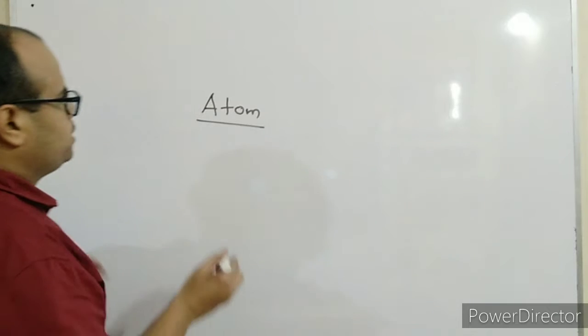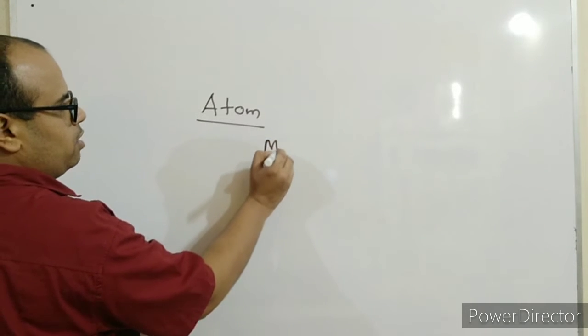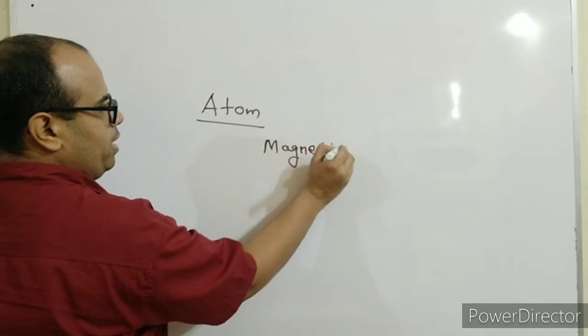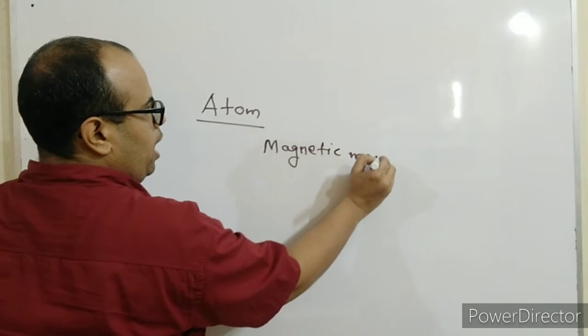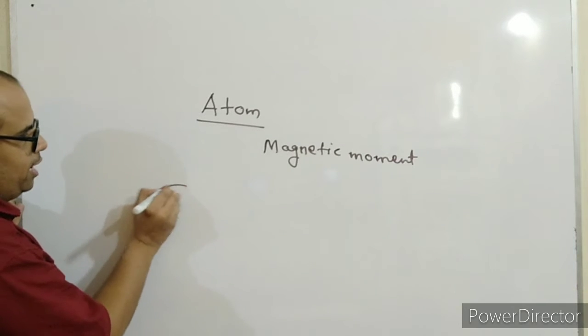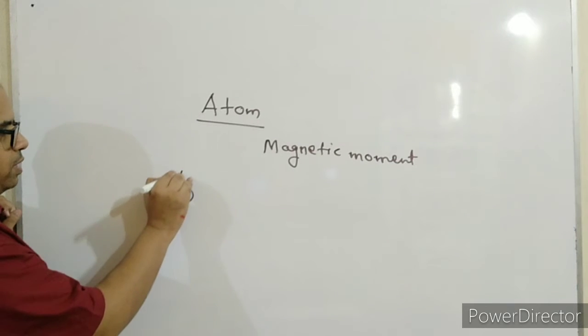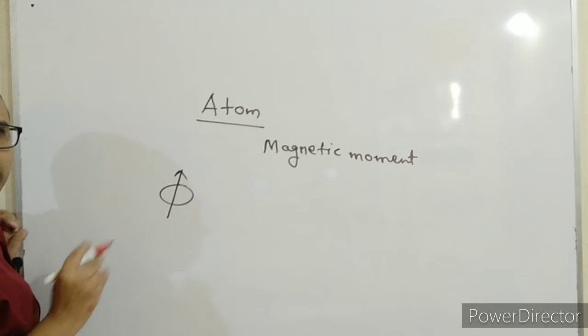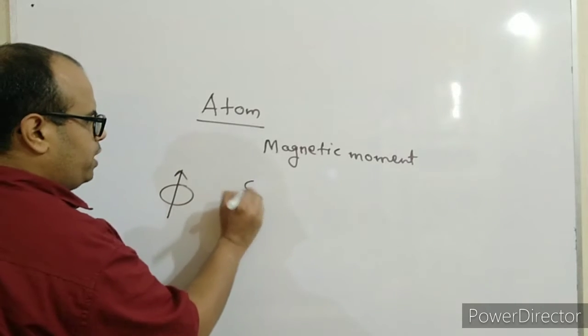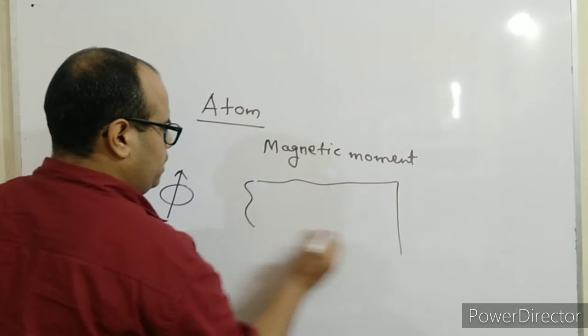Because it possesses a magnetic moment, suppose there is an atom; this atom possesses a magnetic moment in a certain direction. Now what happens? Suppose we talk about a material like this.